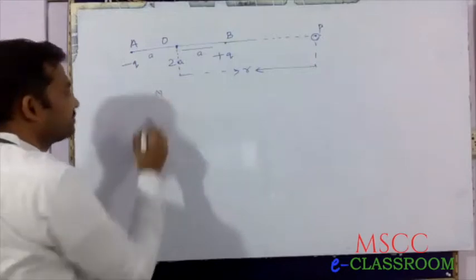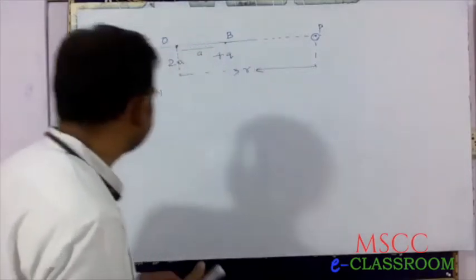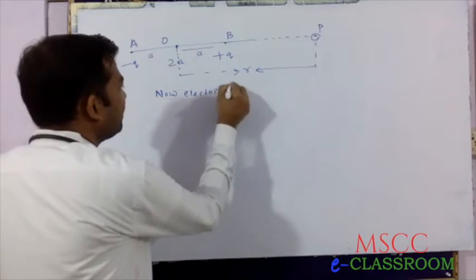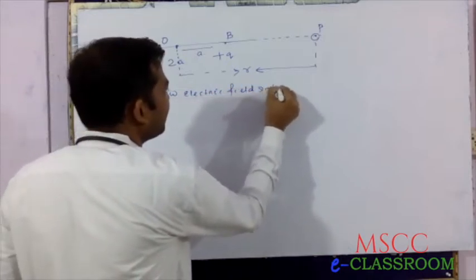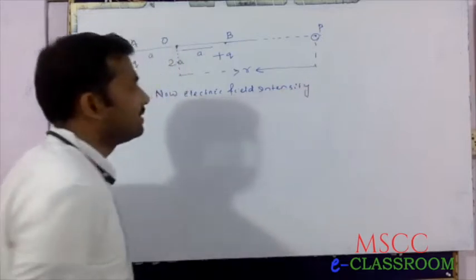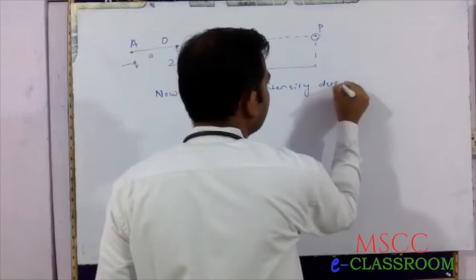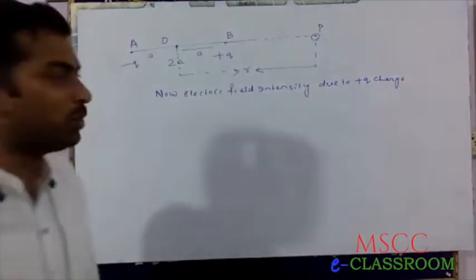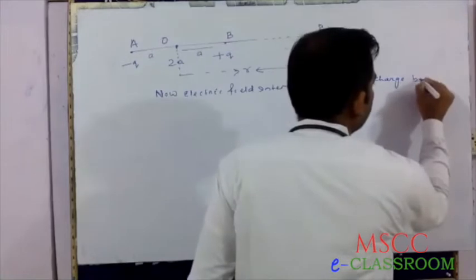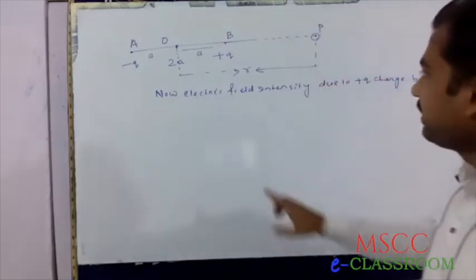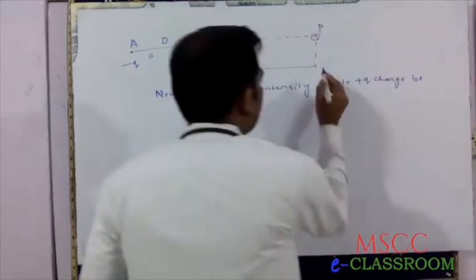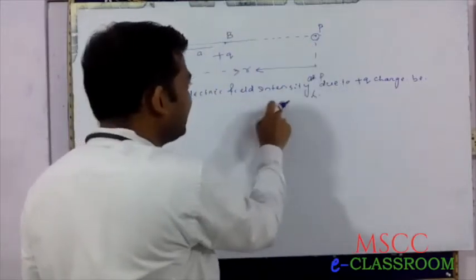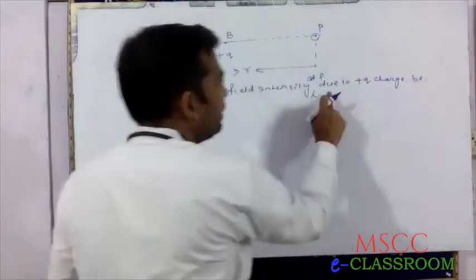Now electric field intensity at point P due to plus q charge at B.